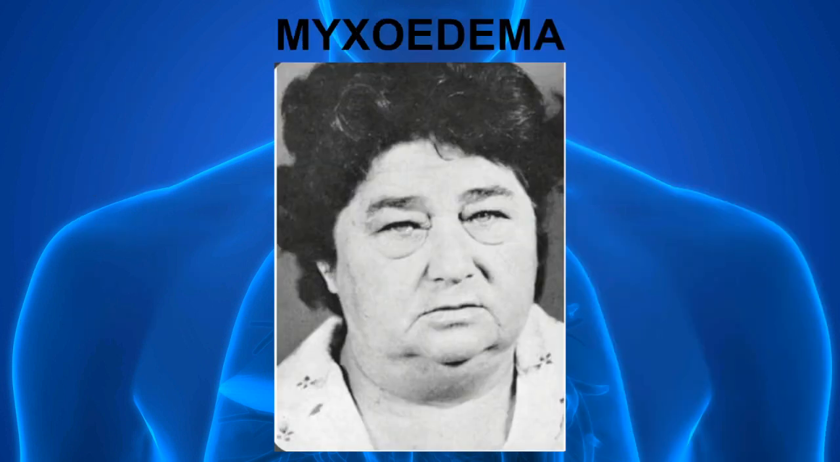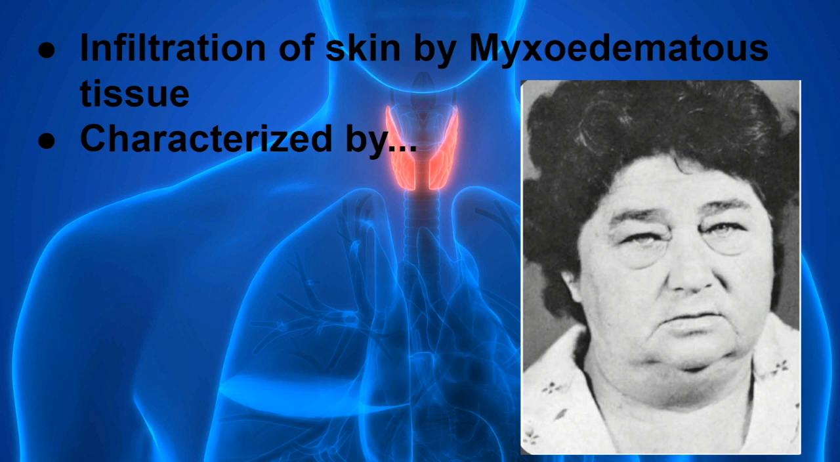Now we'll discuss myxedema, or adult hypothyroidism. Myxedema occurs in adults when there is a deficiency of the thyroid hormones. Now why is it called myxedema? Because there is infiltration of the skin by myxedematous tissue, resulting in cutaneous and dermal edema secondary to the increased deposition of connective tissue components.